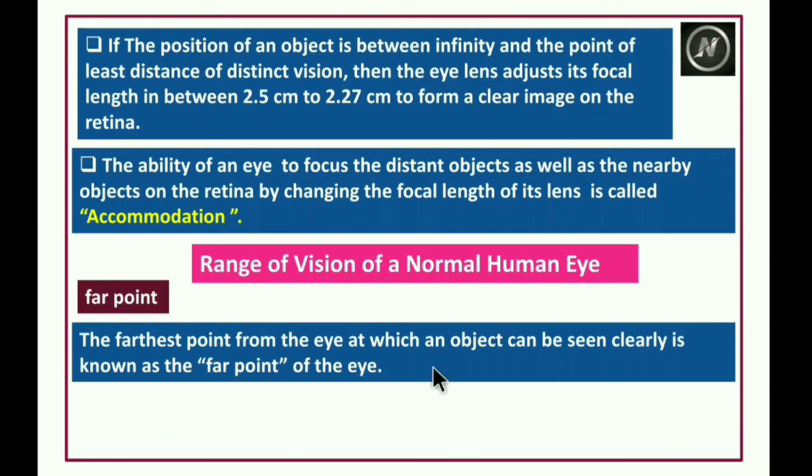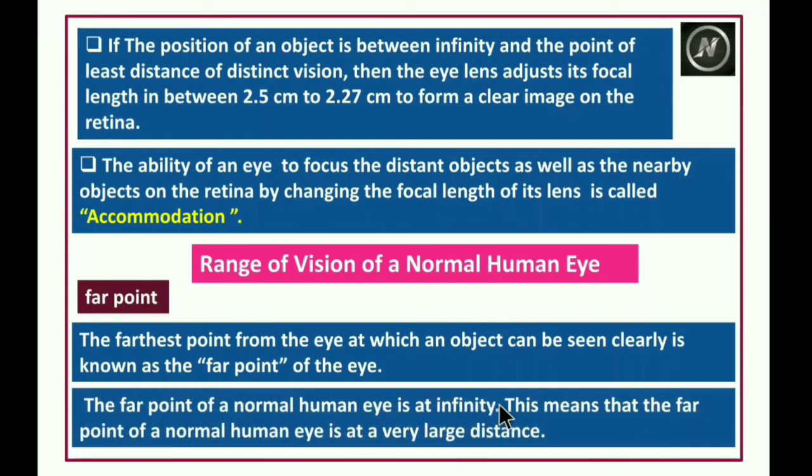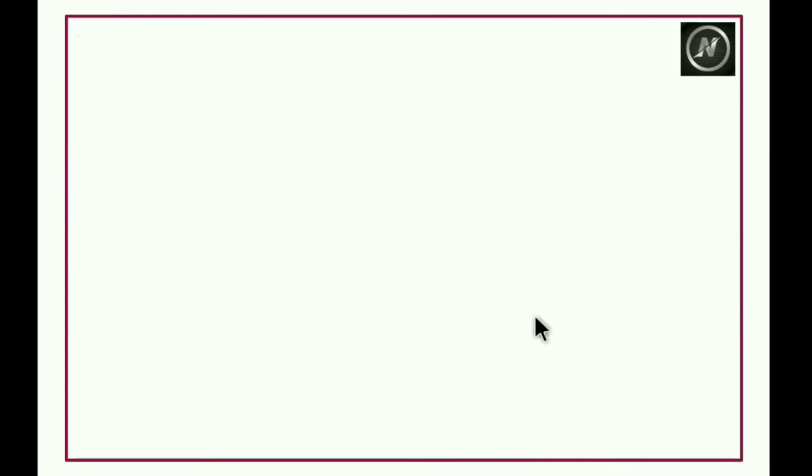So if you place the object very far away from your eye, the farthest point at which you can see it clearly is the far point. The far point of a normal human eye is at infinity. This means that the far point of a normal human eye is at a very large distance.